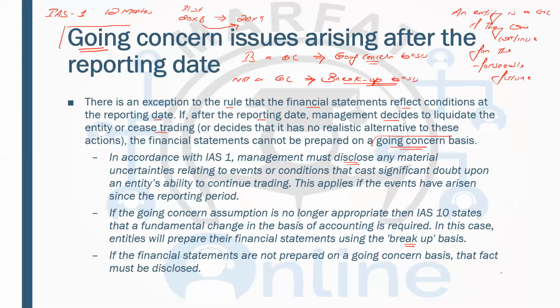So the entity should know this thing. According to IAS 1, they should have a clear knowledge about their going concern. If they are a going concern, they can continue for the foreseeable future, which is 12 months. Fine, they can prepare the financial statements on the going concern basis. If they are a going concern, but there is a material uncertainty, then they need to disclose it. And if they know they cannot continue as a going concern, then the financial statements should be prepared on the breakup basis. So this is something important to know.